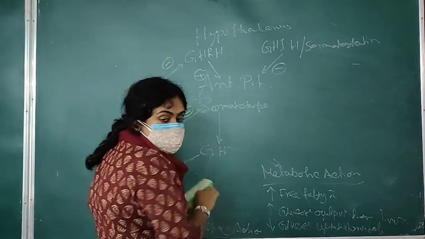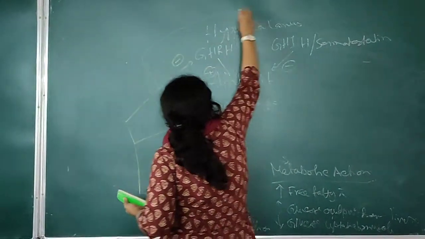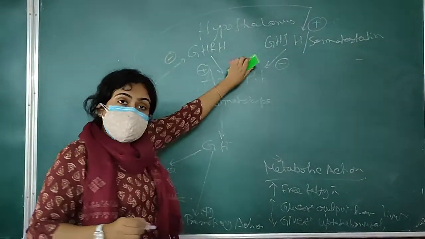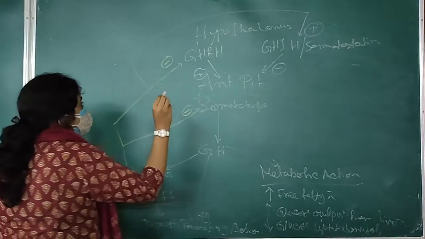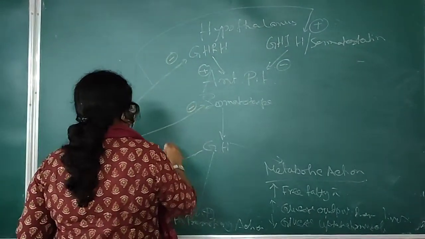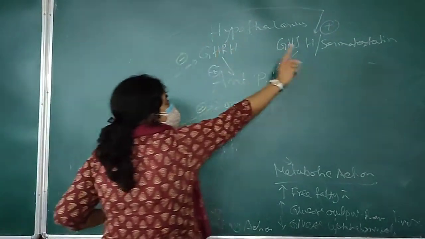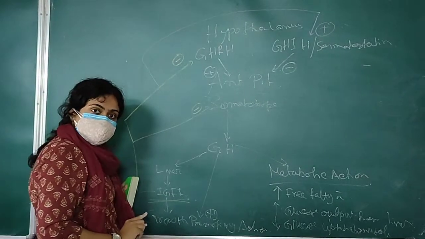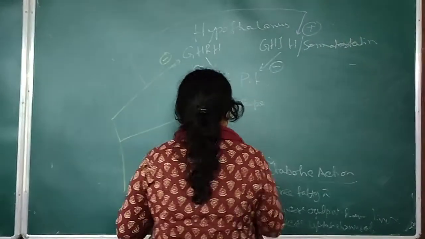But it stimulates the GHIH neurosecretory neuron. Okay, so basically we can see that this IGF-1 stimulates the inhibitory one and inhibits the stimulatory influences. Okay, same is applied for GH or growth hormone.